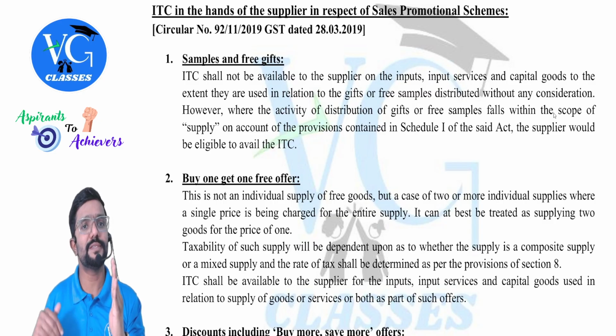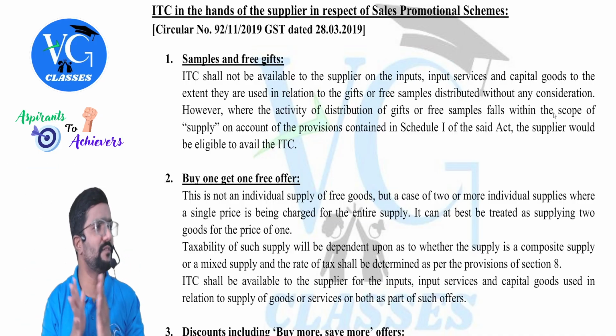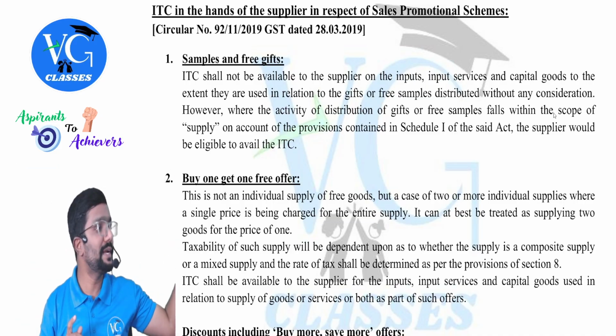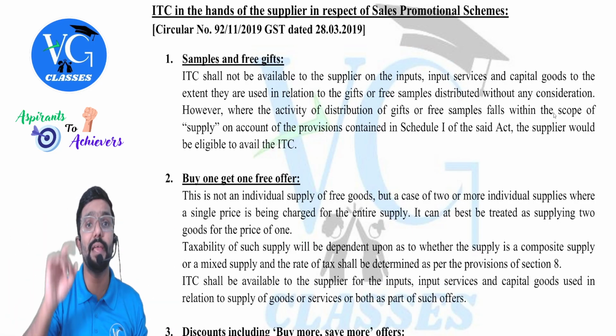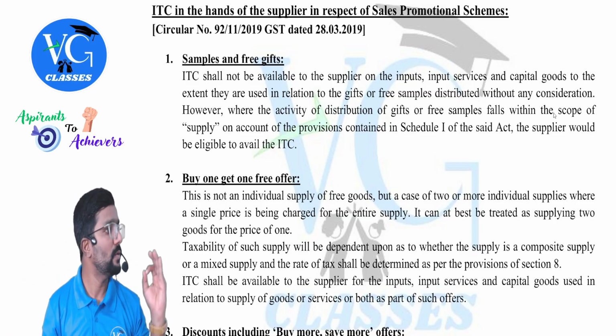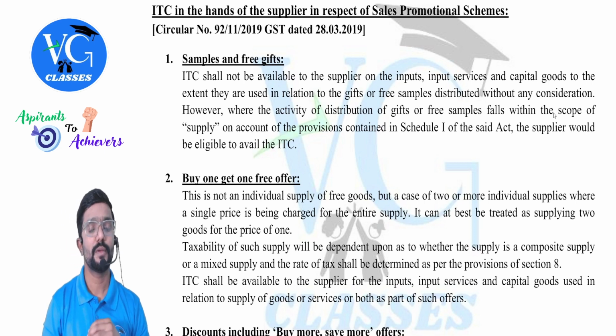Now, after a few months, I am giving it for free, or as a sales promotion for free. Is it a supply? Yes. I have already claimed the credit. Now, without consideration, I am giving it. It is a supply as per para 1 of Schedule 1, read with section 7(1)(c). Is that clear? Yes.